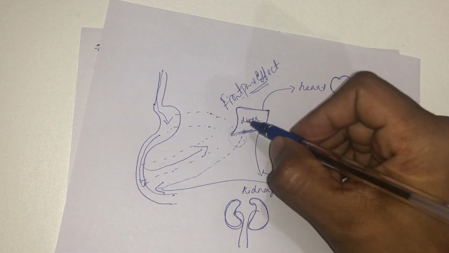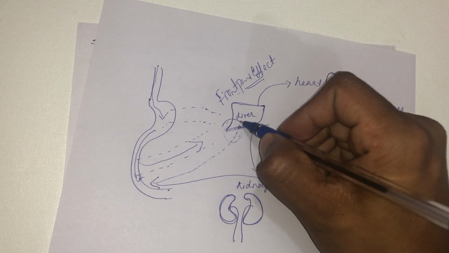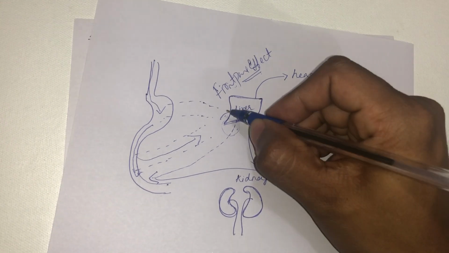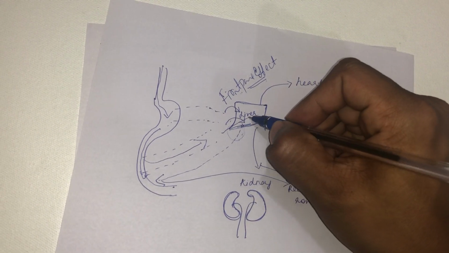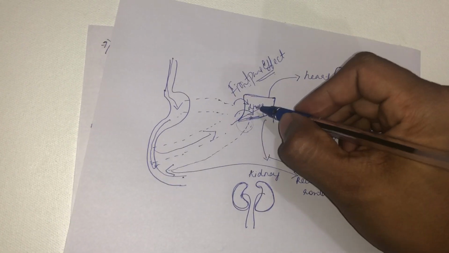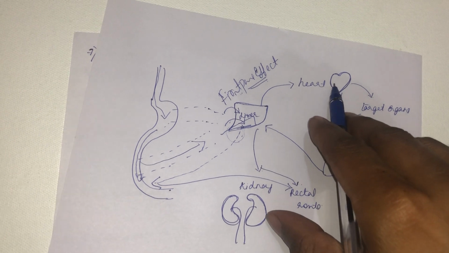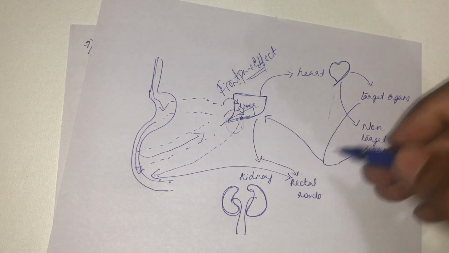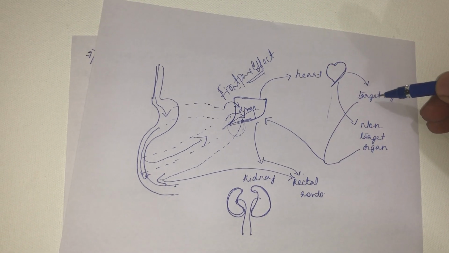Here in the liver, there might be certain metabolism of this drug, or might not be. See, there are some drugs which need activation, and that activation happens in the liver. Or there are some drugs which will get metabolized in the liver. Or there are some drugs which don't get metabolized in the liver. So it will pass on from the liver, and from the liver it will enter the heart. From the heart it will be pumped into the various tissues, right? So our paracetamol will go into the heart, and from the heart it will be pumped into the target organ.